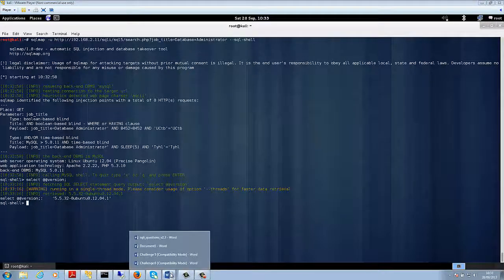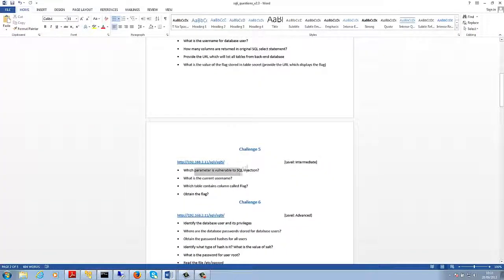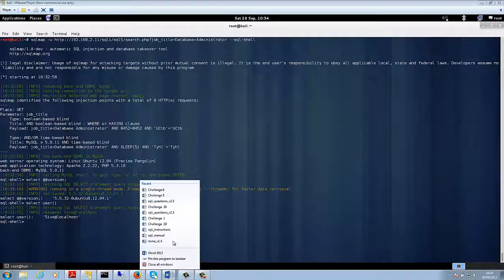Now let's go back to the question sheet and see what the objectives are. So the objectives were: which parameter is vulnerable? We've identified job title is vulnerable. What is the current username? So we can run a command like select user in MySQL, and you can see the output of select user is 5 at localhost.